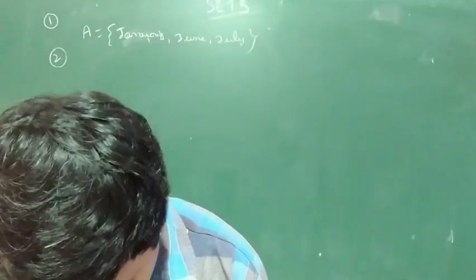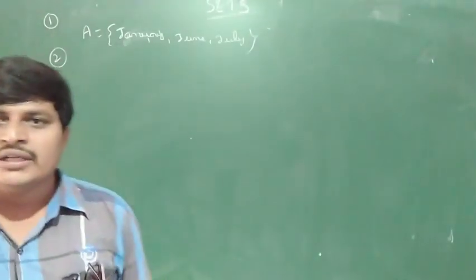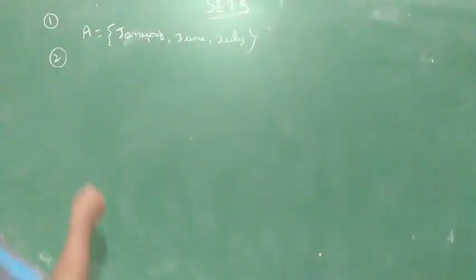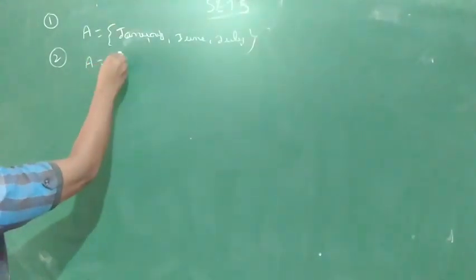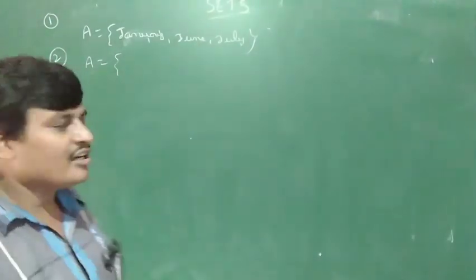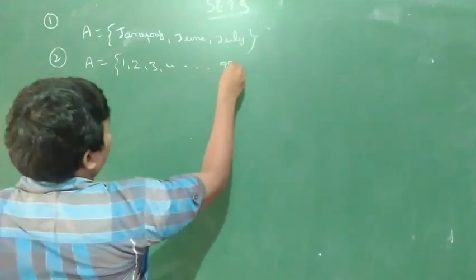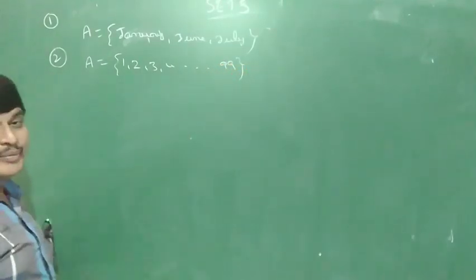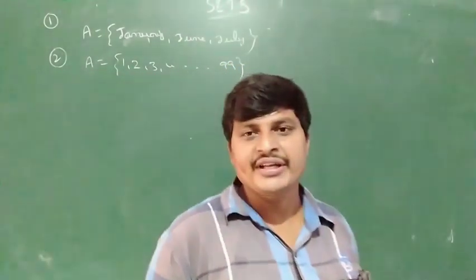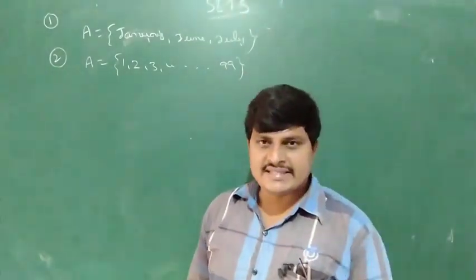Next, the collection of all natural numbers less than 100. Natural numbers are nothing but numbers. Less than 100 means 1, 2, 3, 4 and so on up to 99, below 100. These are well-defined numbers. So this is a set.